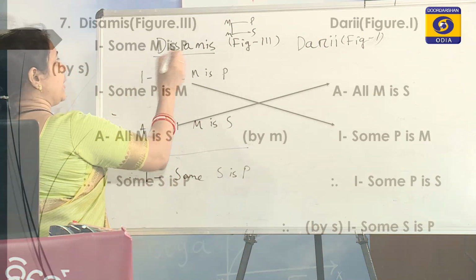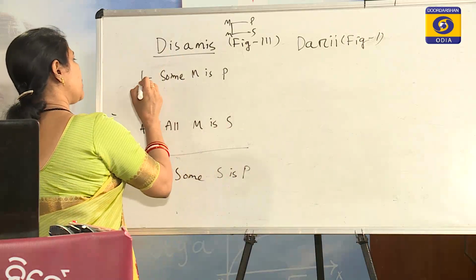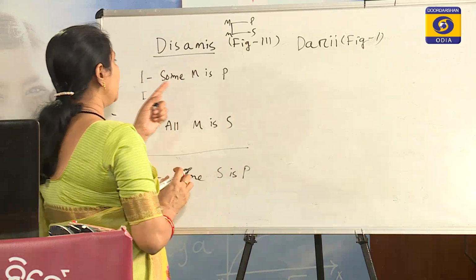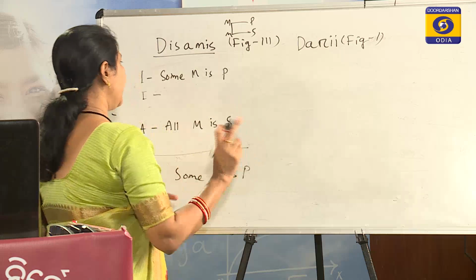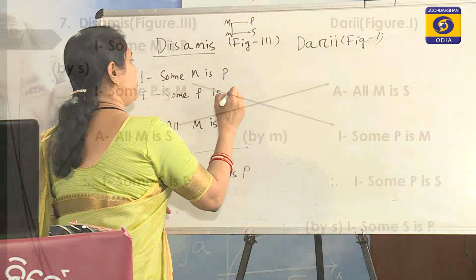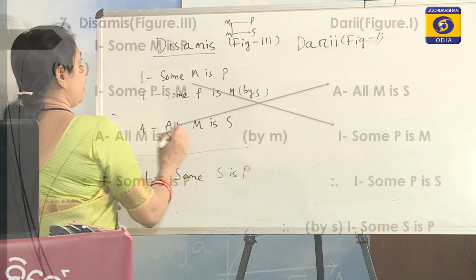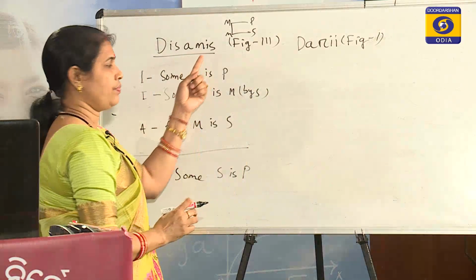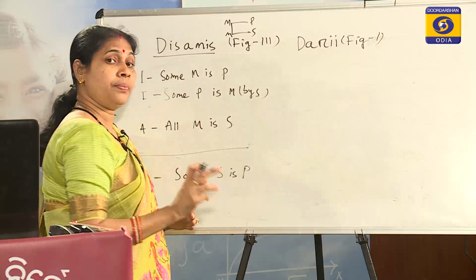So, after I comes S, and S means simple conversion. In simple conversion I gives us I proposition, but the places of subject and predicate will be interchanged. So, some P is M by S, and after A, the second vowel, there is M. M stands for the transposition of the premises.